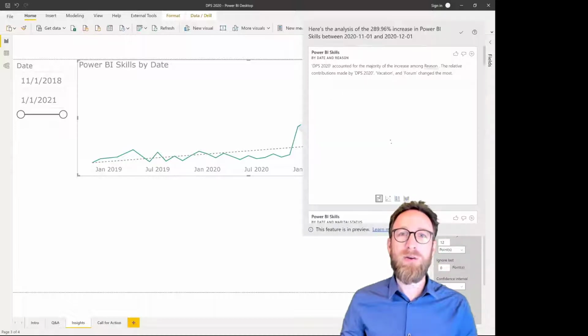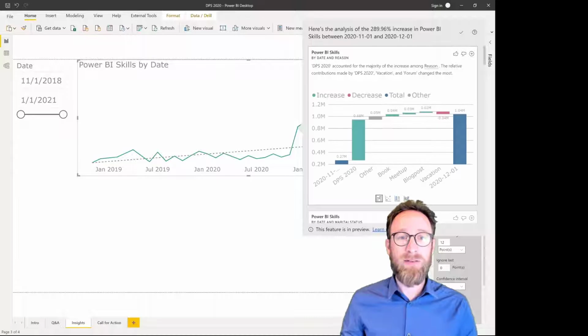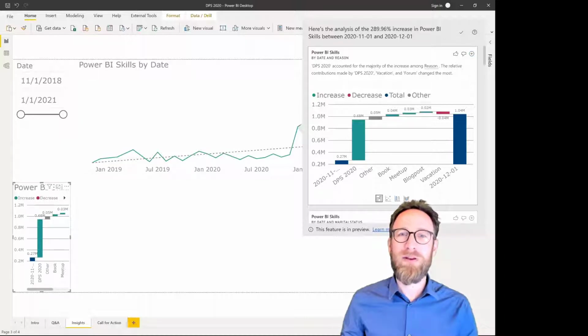Power BI will now come up with an ad hoc machine learning model trying to explain what happened, what's different between November and December this year. And what it came up with is that DPS 2020 accounted for the majority of the increase. So we see that people learn from other things like books, meetups, blog posts, but there could be a real good jump if you attend DPS 2020 and my training class. We can add this to our report, so we can share this insight with our peers.